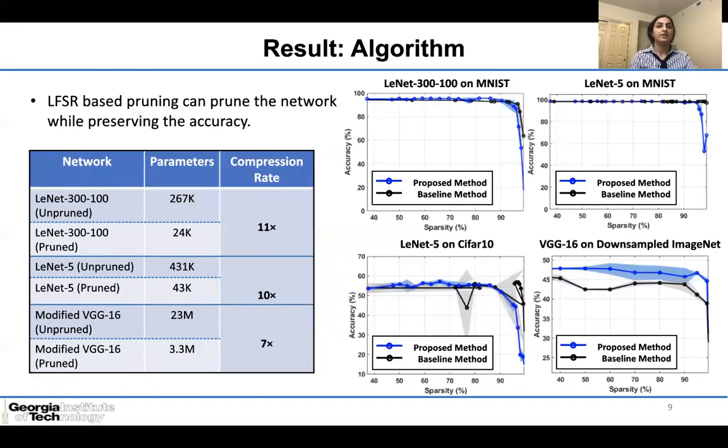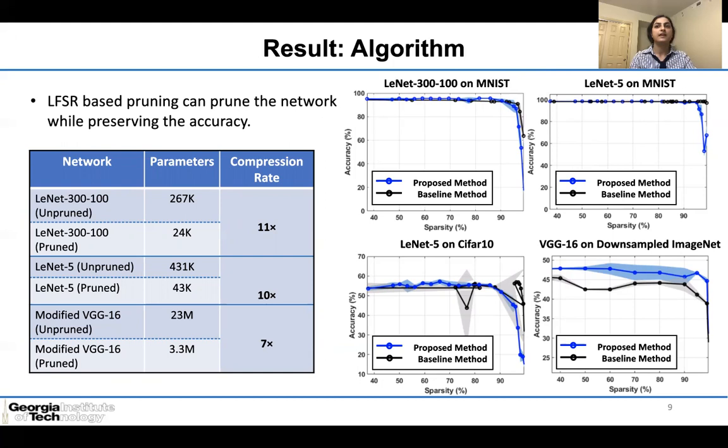The proposed methodology is demonstrated on three pruned networks, LeNet 300-100, LeNet 5, and VGG16, using MNIST, CIFAR10, and downsampled ImageNet datasets. The compression rate before and after pruning for the three mentioned models is shown in the table. We demonstrated that our method can prune LeNet 300-100 by 11 times, LeNet 5 by 10 times, and VGG16 by 7 times with no accuracy loss.